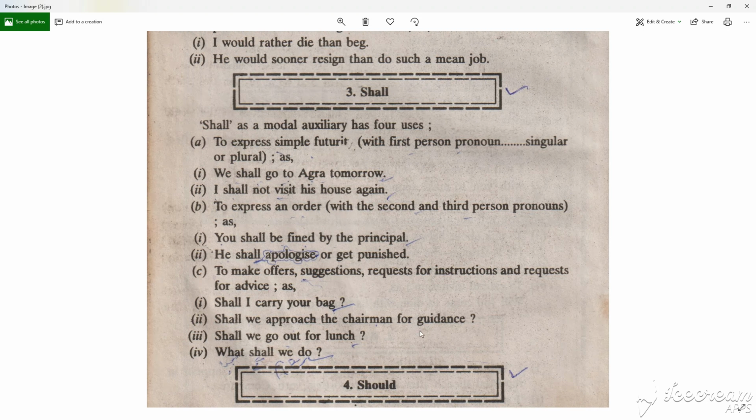To remember the main things: to express the simple future with the first person pronoun, singular and plural both. And second, to express an order with the second and the third person pronoun. And third, to make offers, suggestions, requests for instructions and requests for advice. That is all about the shall. So we will continue with should.